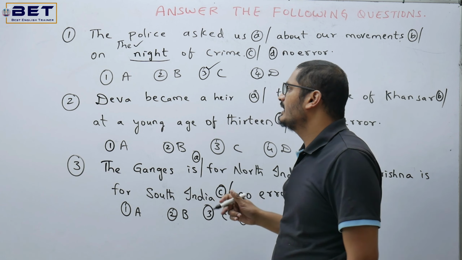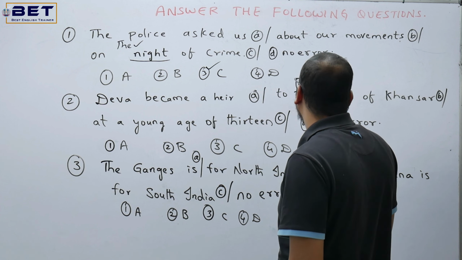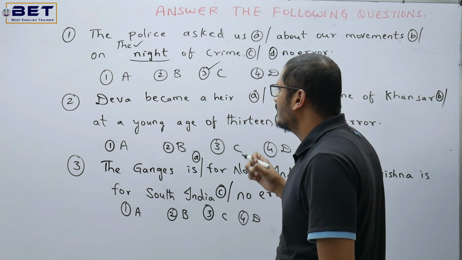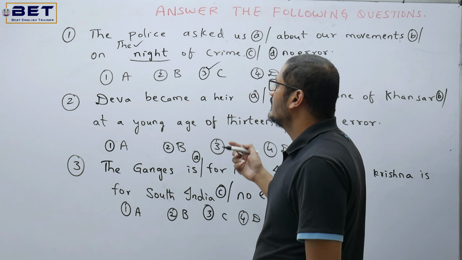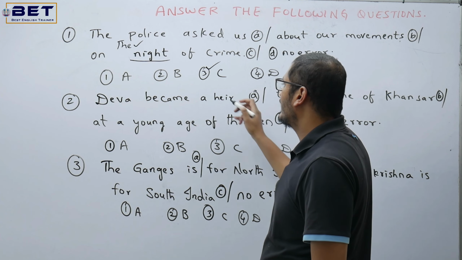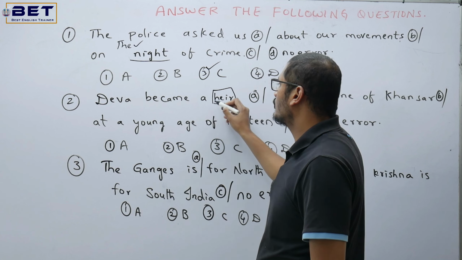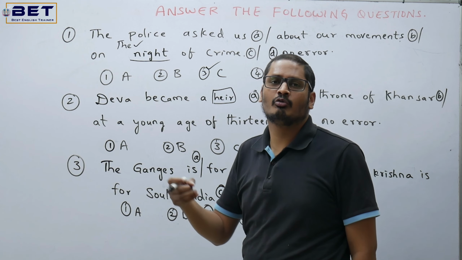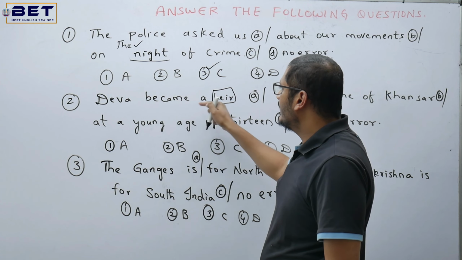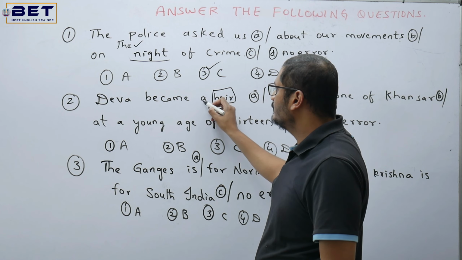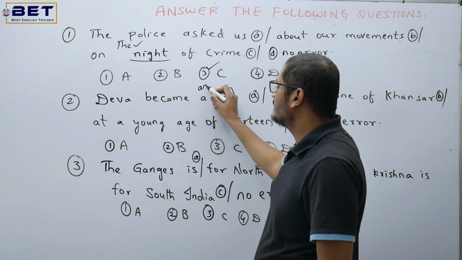See the second question. Deva became a heir to the throne of Kansar at a young age of 13. Now just look into the first option A. Deva became a heir. So we have heir. So heir is altogether the person who would become the king or the princess. Now Deva became a heir. So shall we use a or an? Now let's use an here.